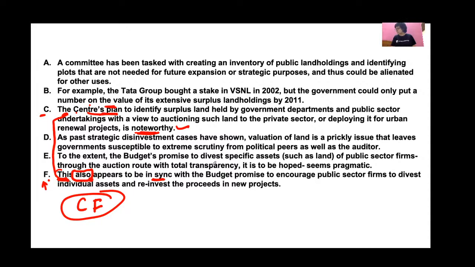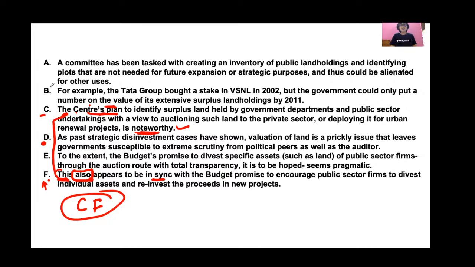Next, if you read sentence D: as past strategic disinvestment cases have shown, valuation of land is a prickly issue that leaves government susceptible to extreme scrutiny from political peers as well as the auditor. Now you see, valuation of land is a complicated issue, and this leaves government vulnerable to extreme examination from political peers as well as the auditor.